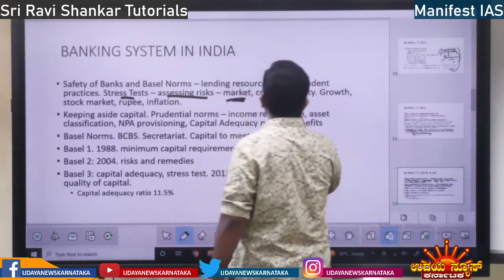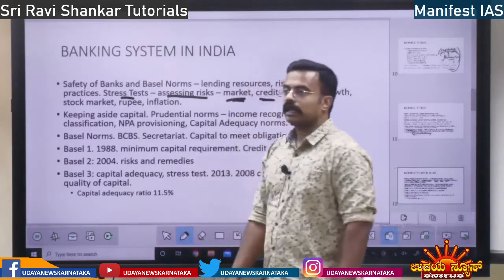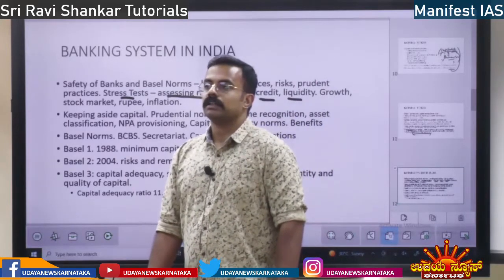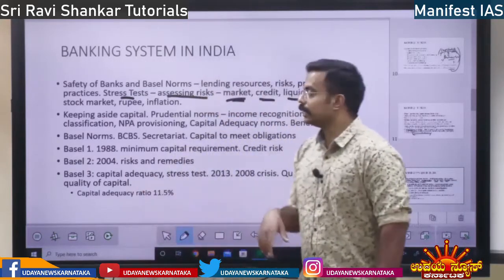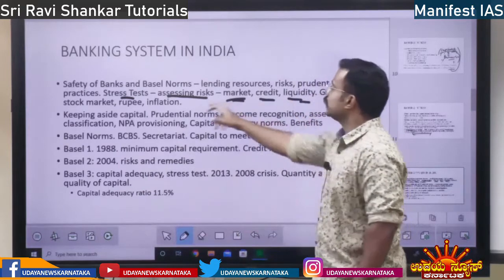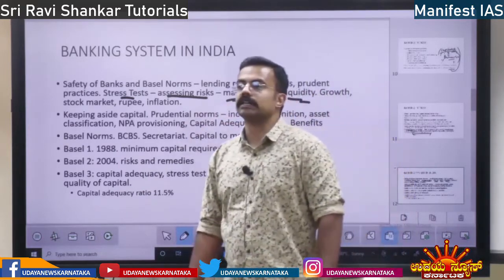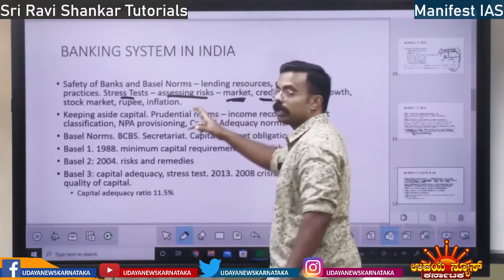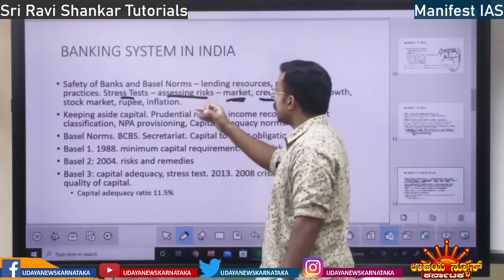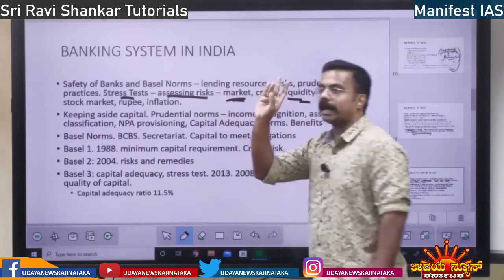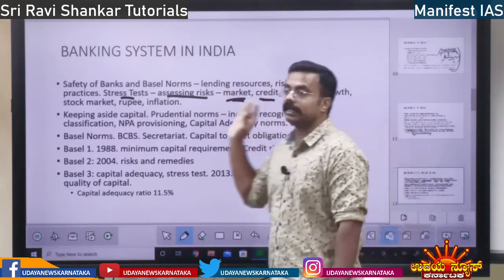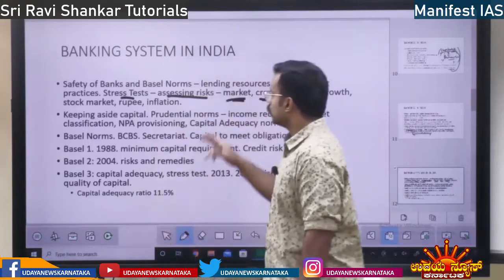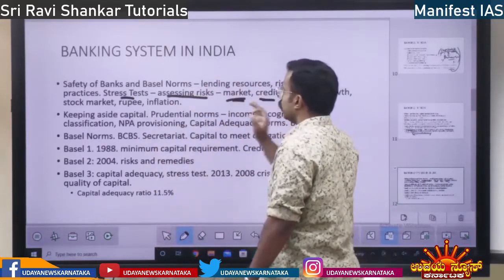Then also liquidity risk. The bank doesn't have sufficient liquidity. Very minimum liquidity is there. That is also a risk. All these risks will be considered by Basel norms. Also it is going to direct the banks how to manage the market risk, how to manage the credit risk, how to manage liquidity risk. This Basel norms is going to tell it.